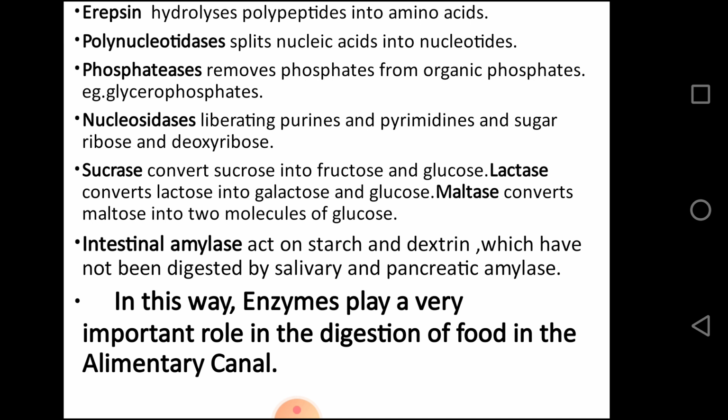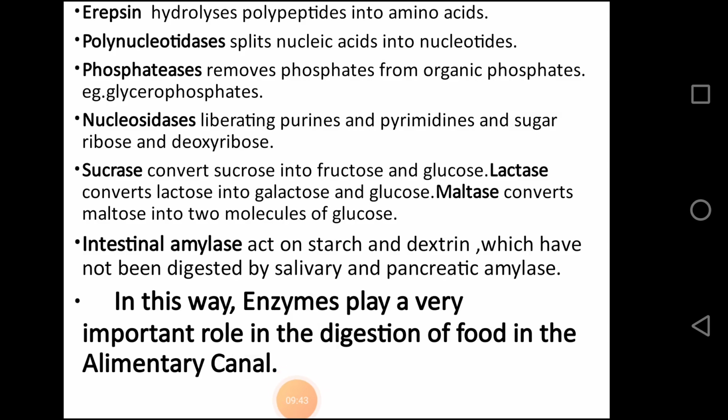Sucrase converts sucrose into fructose and glucose. Lactase converts lactose into galactose and glucose. Maltase converts maltose into two molecules of glucose. Intestinal amylase acts on starch and dextrin which have not been digested by salivary and pancreatic amylase. In this way, enzymes play a very important role in the digestion of food in the alimentary canal.